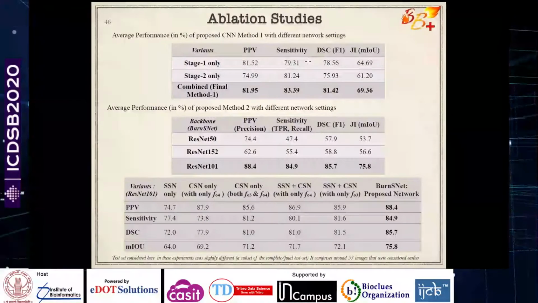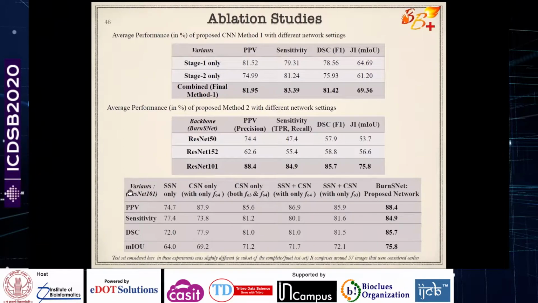So in order to validate our model accuracy, we have also performed some ablation study, and we found that all the networks and different modalities are very much important. If we just choose a spatial stream network, our accuracy is limited to just 64% compared to 75.8% of the final network of the BurnsNet. If we just consider stage 4, or stage 3 and stage 4 only, still our accuracy is not that good. It is 72% at best.